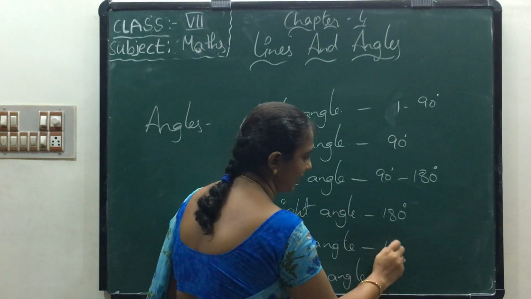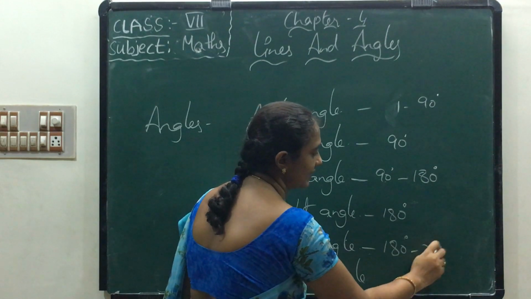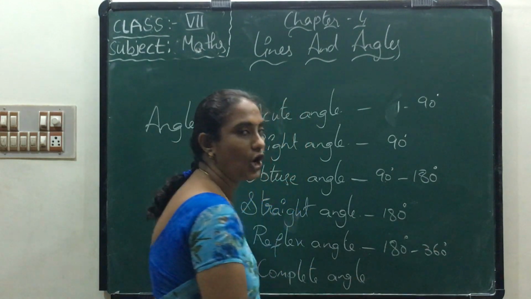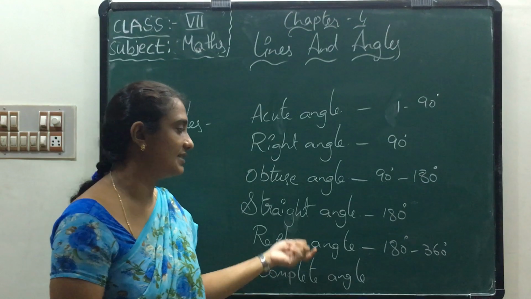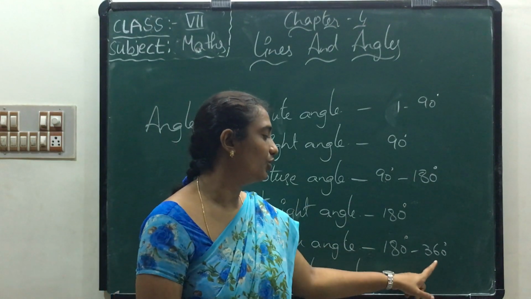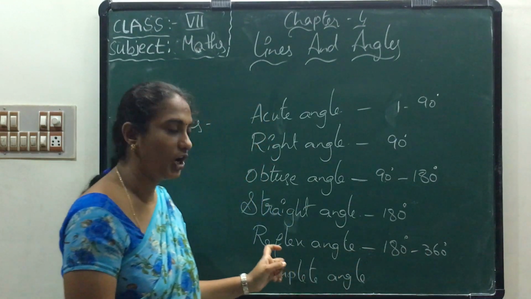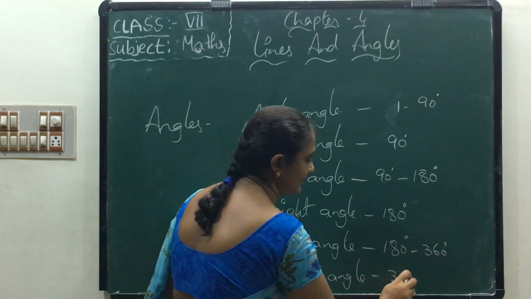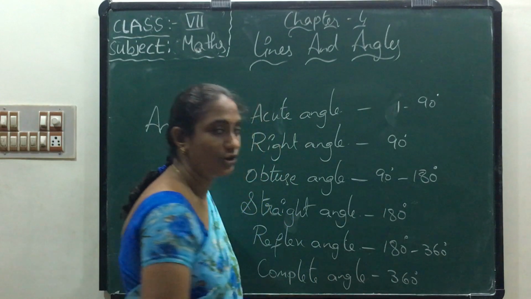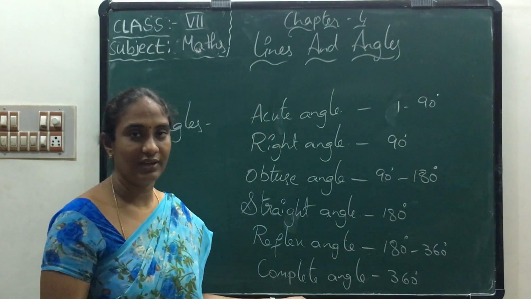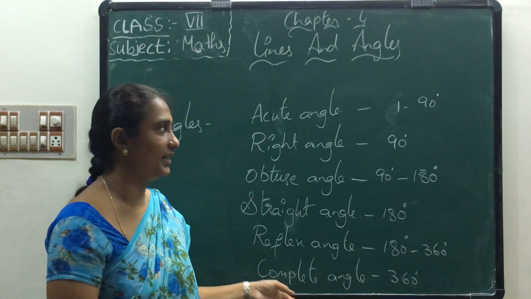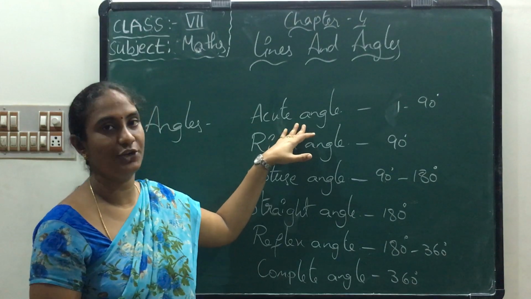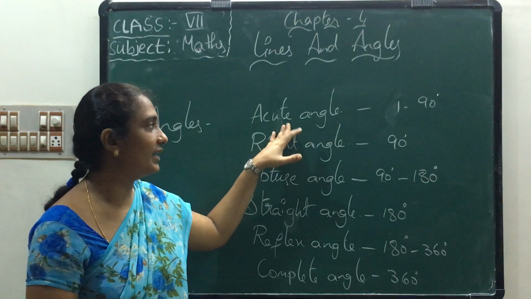The numbers between 180 to 360 degrees are called reflex angles. Complete angle means 360 degrees. Once again I am telling you: the numbers between 1 to 90 are called acute angle.